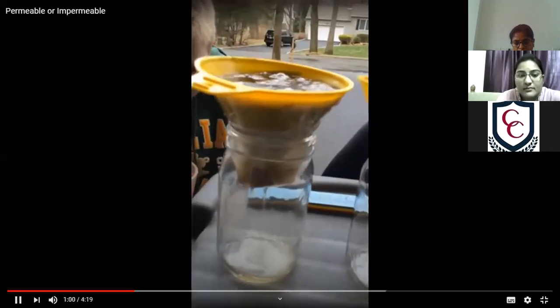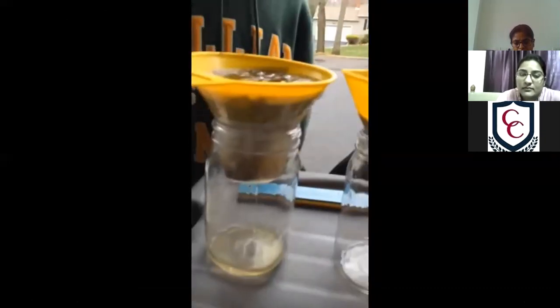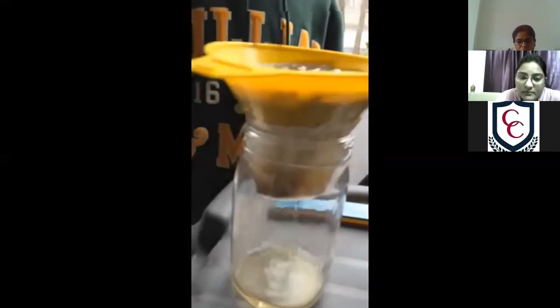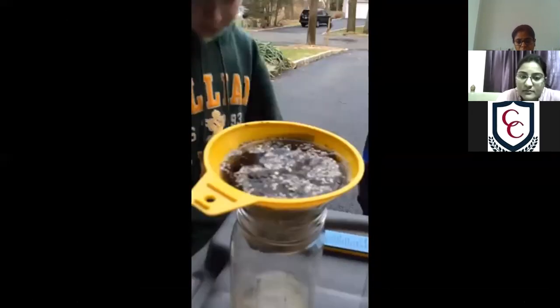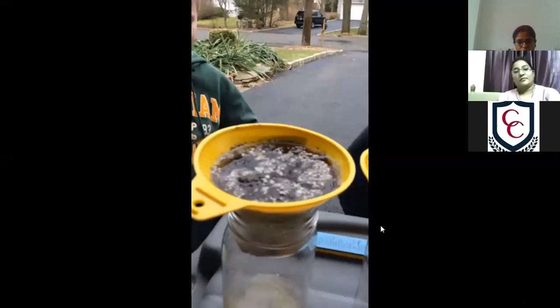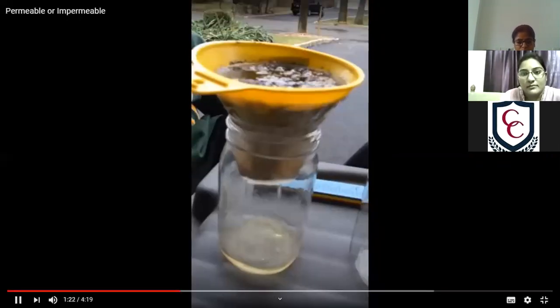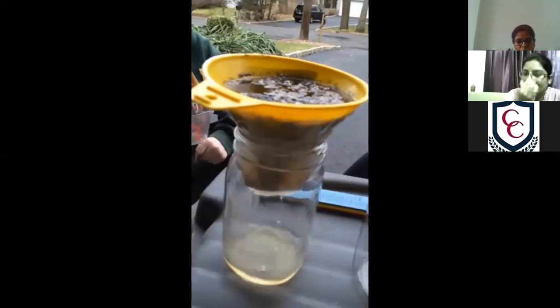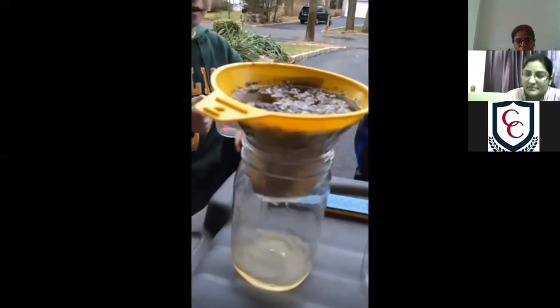It's going slowly through it, but as you can see, it is permeable because it is going through at a steady rate. It's already filled up the bottom of the jar. You can see the water on it is moving around. It means it's going into there. And so there you just see the jar is filling up a lot faster. Let's wait for it. A lot of it's going to get absorbed because of the soil.